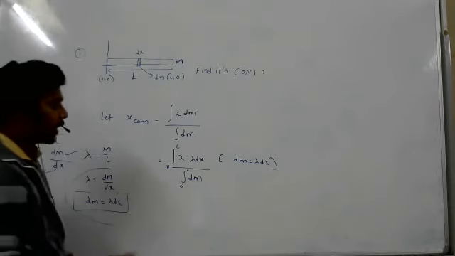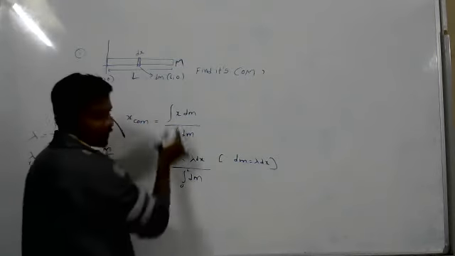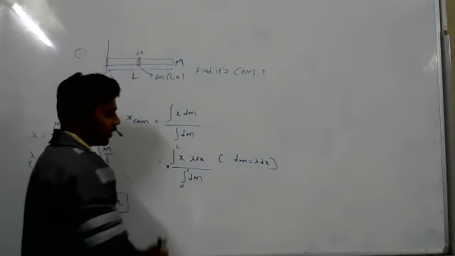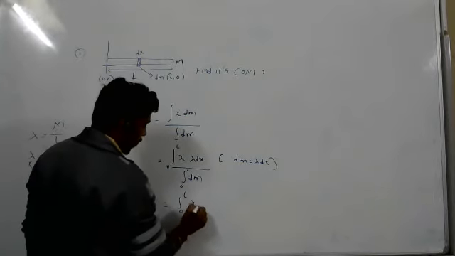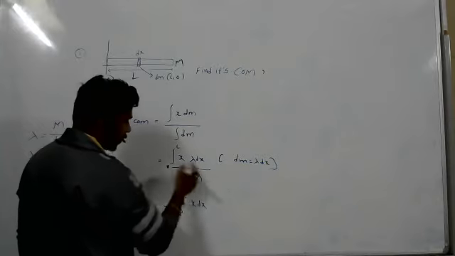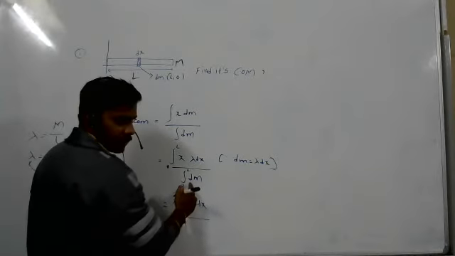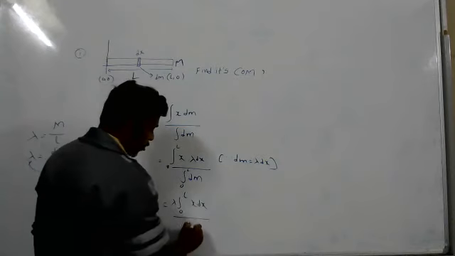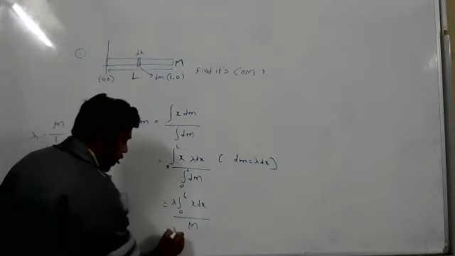Capital M. So dm plus dm plus dm, if you add all dm's, you will get integration 0 to L lambda x dx. Lambda is constant, take it out. Integration of dm, dm, dm, you will get capital M. So again lambda by M,